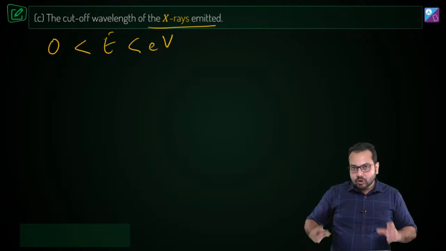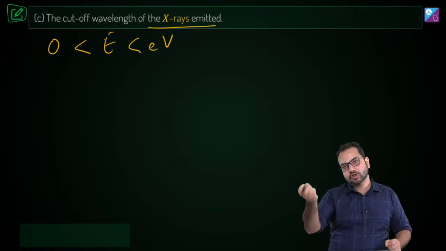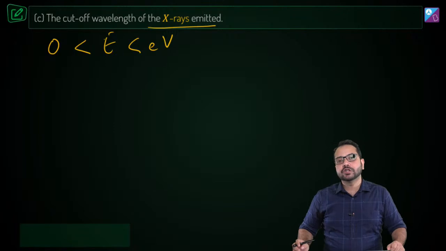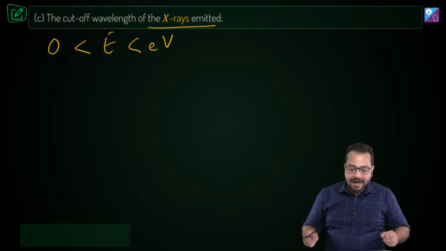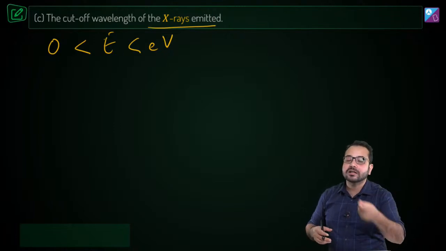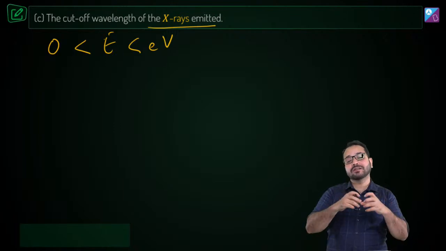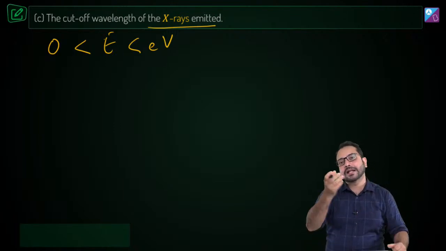Is that correct? So the energy imparted by these accelerating electrons to the metal can be something between 0 and eV, and depending on what energy they have lost, that will dictate the wavelength of the X-ray emitted, that is, the energy of the X-ray photon.